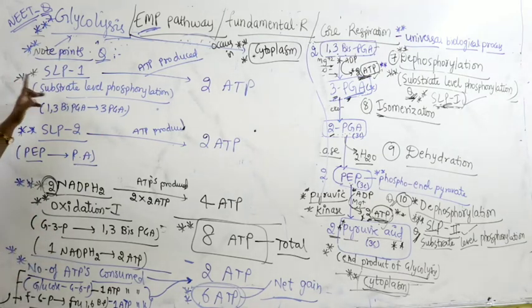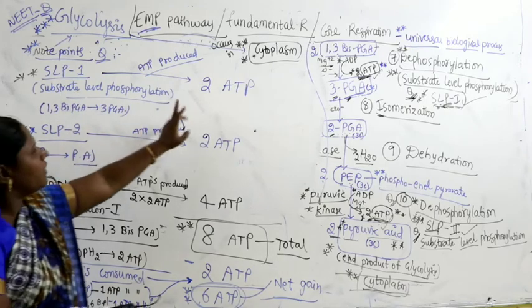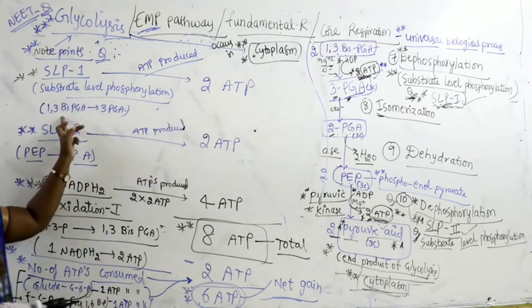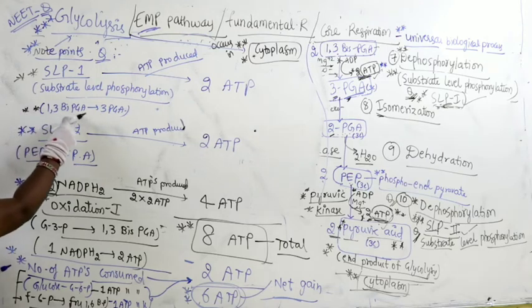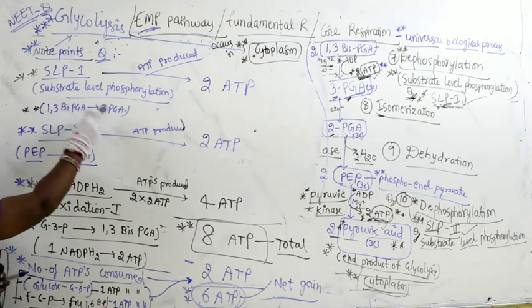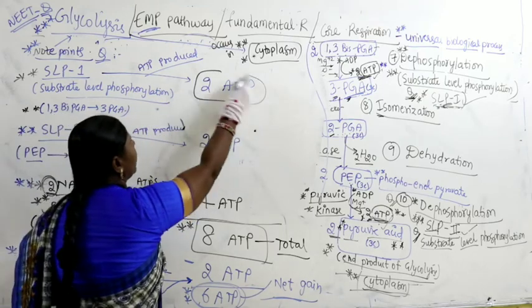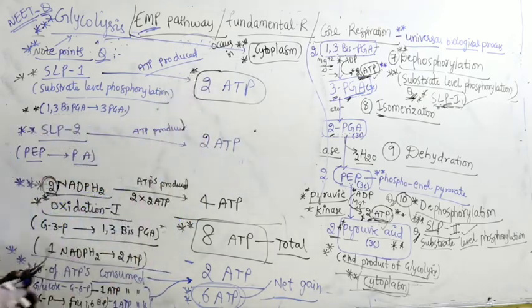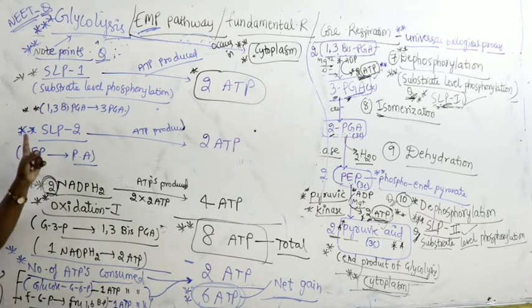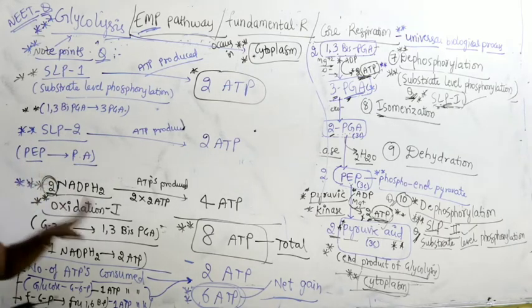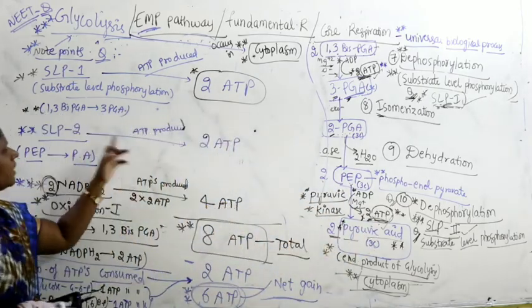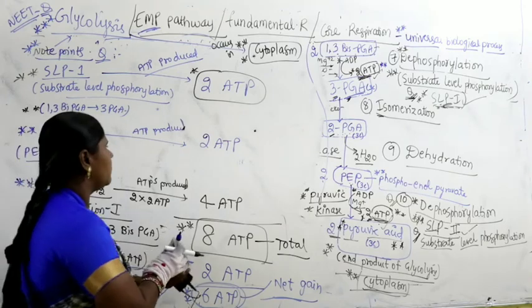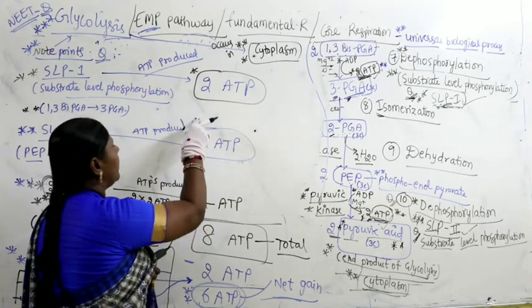So when you take substrate level phosphorylation 1, the number of ATPs produced is 2, and you also have to remember where this reaction happens from and to. That is 1,3-biphosphoglyceric acid to 3-phosphoglyceric acid. Remember 2 molecules of ATP are produced, that is called SLP1. SLP2, substrate level phosphorylation 2, happens when there is a conversion from PEP to pyruvic acid. So how many ATPs are produced? There is a formation of 2 molecules of ATP.